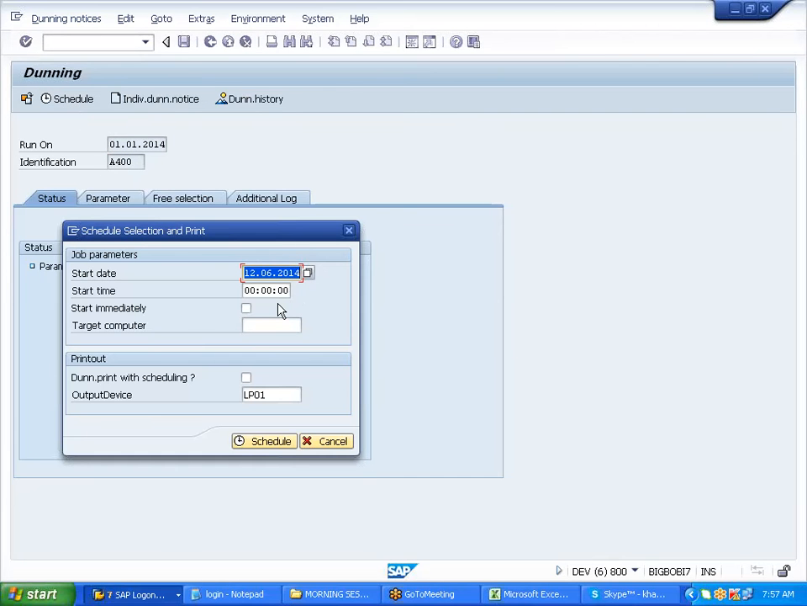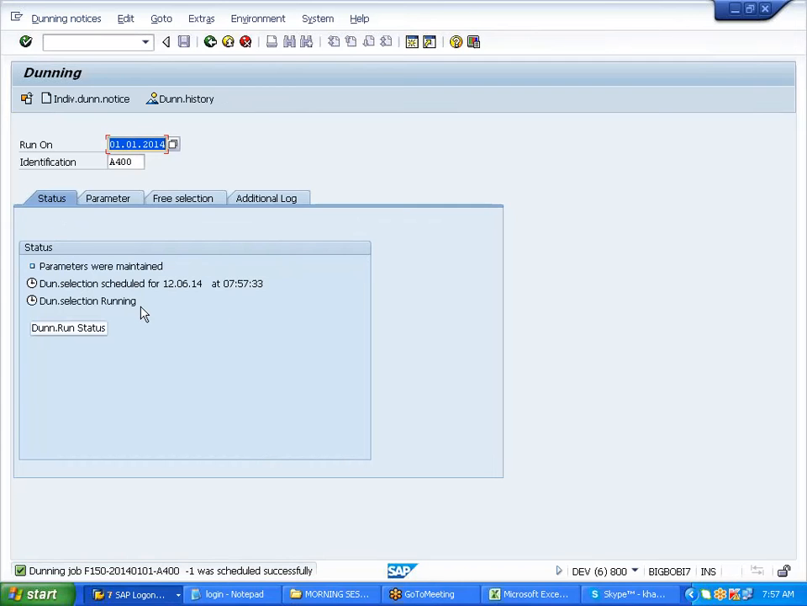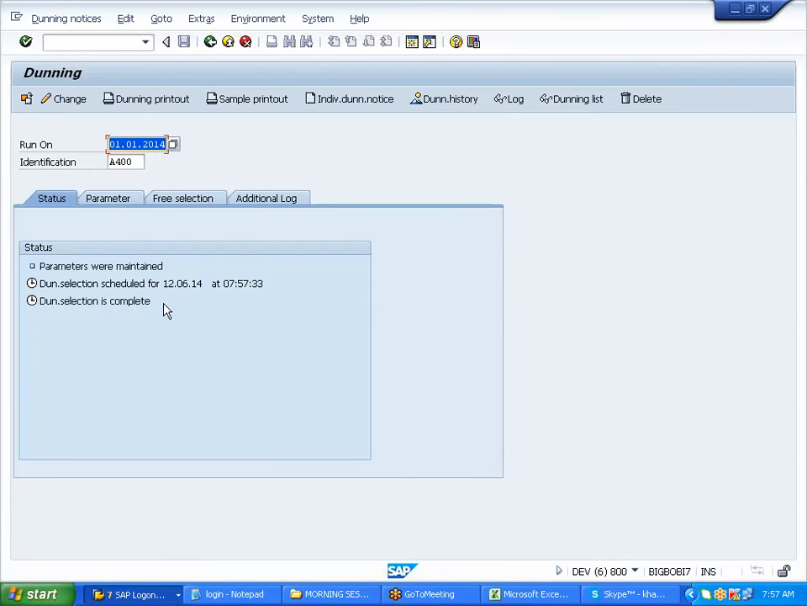Now I'm scheduling. What will the schedule do? It will run in the background and pick up all the open invoices which are due for payment, and it will generate a notice. So I'm scheduling it. See, the schedule is running. Just press enter. Completed. See here.